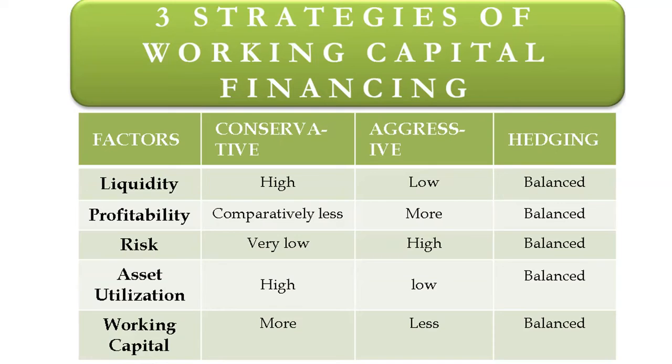Then risk is very low in conservative, high in aggressive, and balanced in hedging or matching. Asset utilization is high in conservative, low in aggressive, and balanced in hedging. Working capital requirement is more in conservative, low in aggressive, and balanced in hedging.